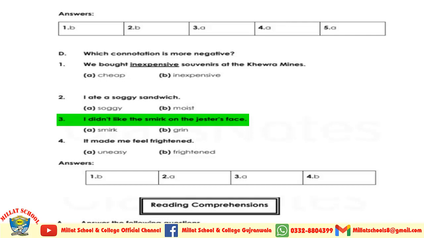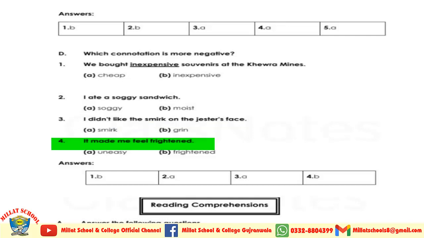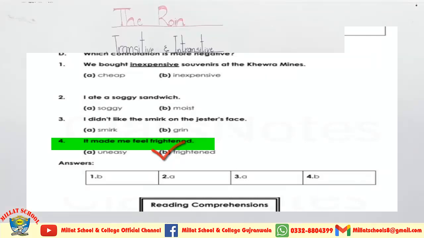The third sentence is, I didn't like the smirk or grin on the jester's face. Smirk is the more negative connotation. Fourth sentence, it made me feel uneasy or frightened, and in these two, frightened is more negative as compared to uneasy.